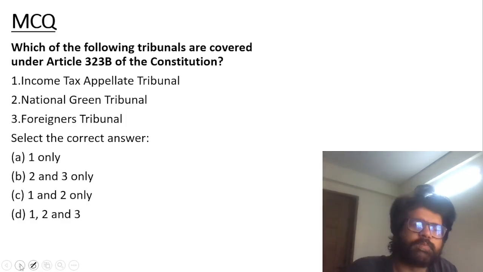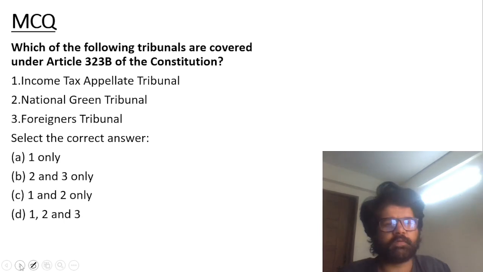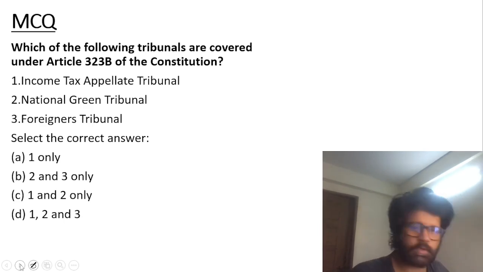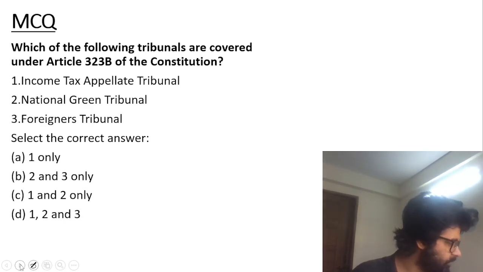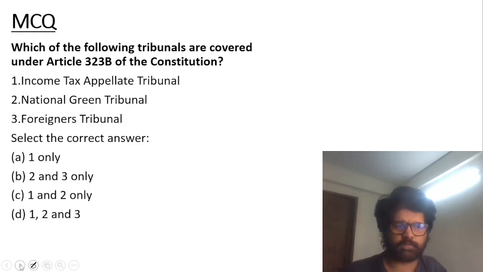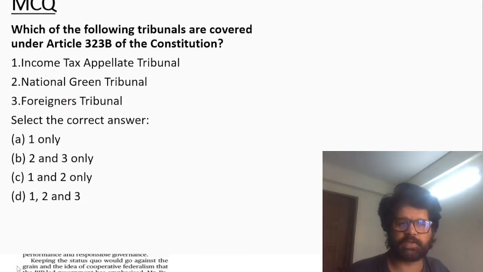Now let's try to solve this particular question. MCQ: Which of the following tribunals are covered under Article 323 Clause B of the Constitution? So the answer is all of them. Income tax appellate, national green, foreigner, we have just discussed. You can have a look at the previous slide.